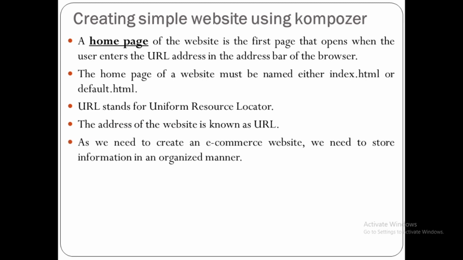As we need to create an e-commerce website, we need to store information in an organized manner. So whenever we want to create a website, we must think about arranging information in a well organized manner. For that we can use tables. We can create tables to store information in a well organized manner, because you know very well that in a table there are various rows and columns, and the intersection of a row and column is known as a cell. So in an individual cell we can store various information.